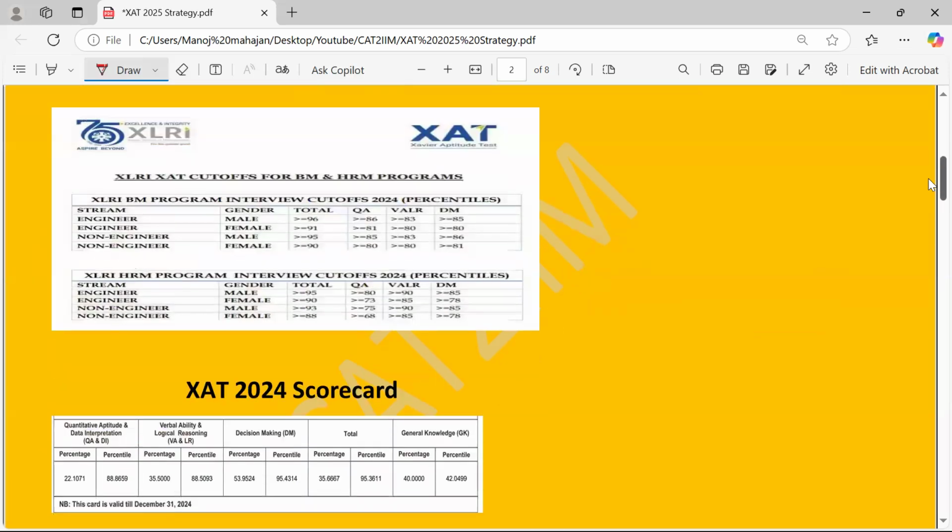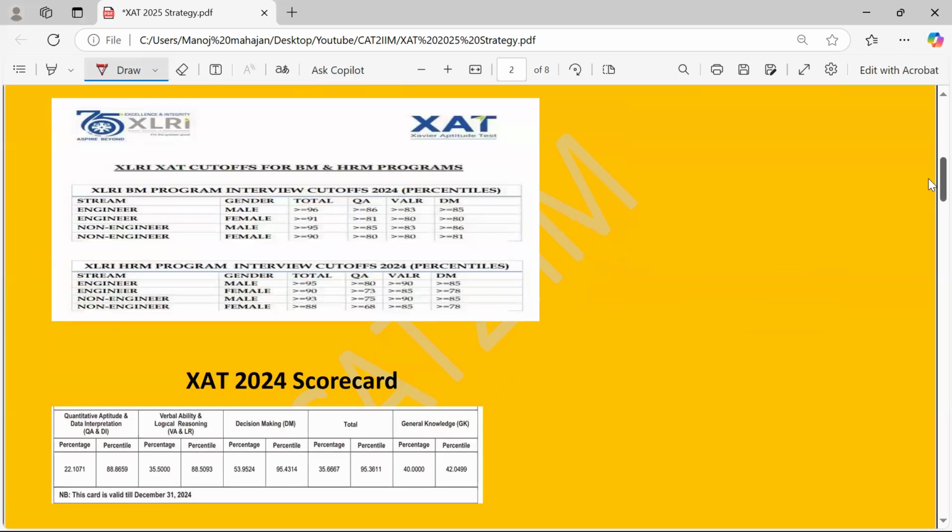Now, when you come to the XAT cutoffs, they have the BM and the HRM programs. You can see the cutoff over here, and they have taken care of stream and gender. So for engineer male, the overall cutoff was greater than or equal to 96.